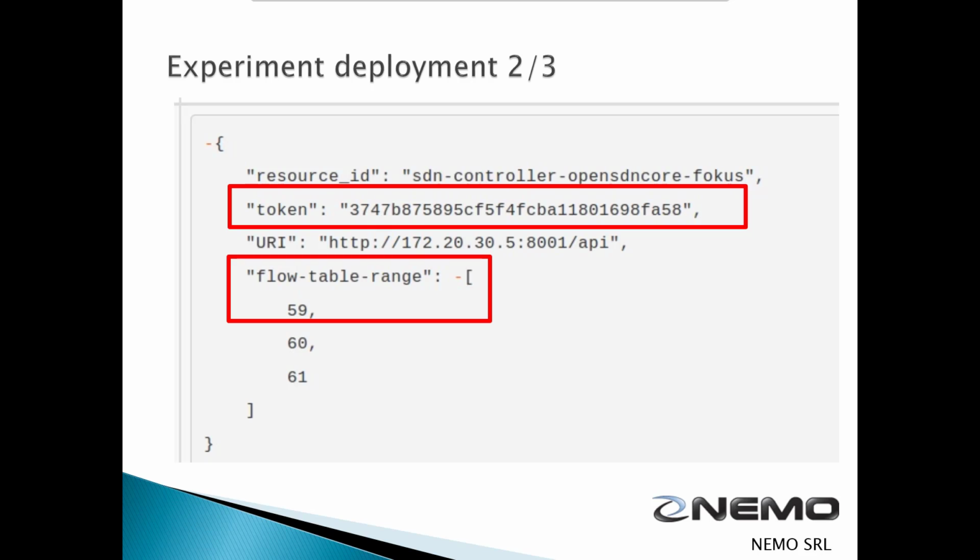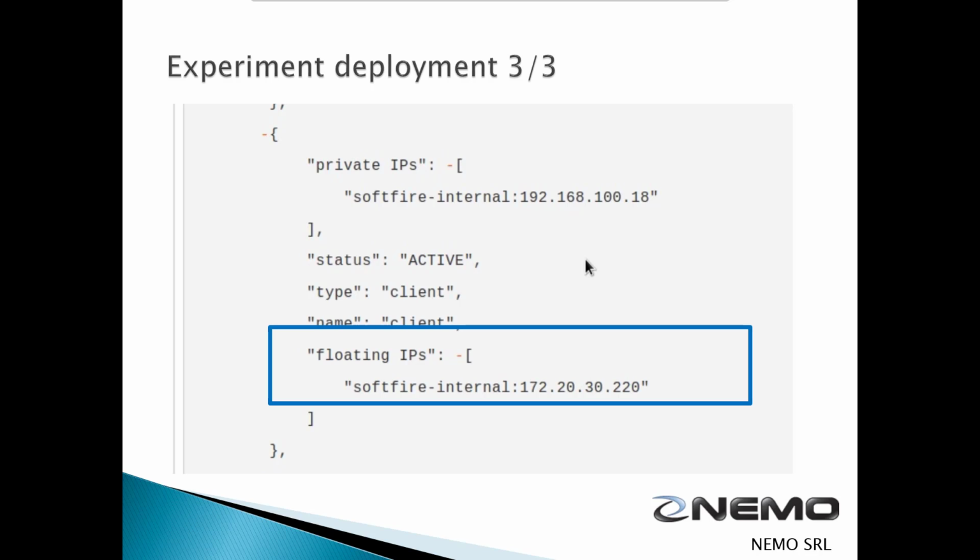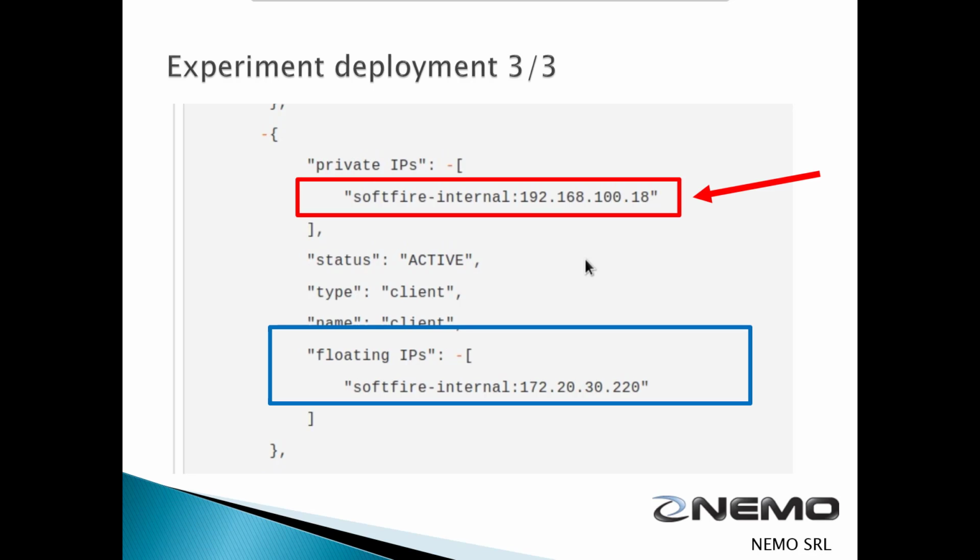In our experiment, each virtual machine has 2 IP addresses. One is the private IP and the other one is the floating IP. We are using the private IP because the packets from that IP are intercepted by the OpenSDNcore. For example, for the client, we will use the private IP in all our commands in order to add or delete the customer to the blacklist.